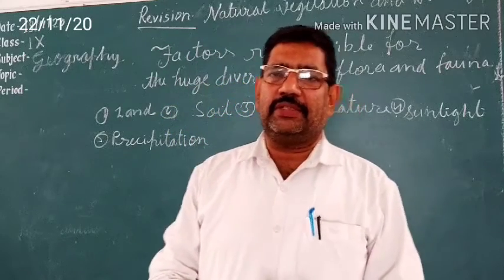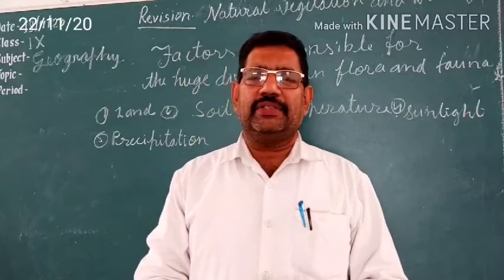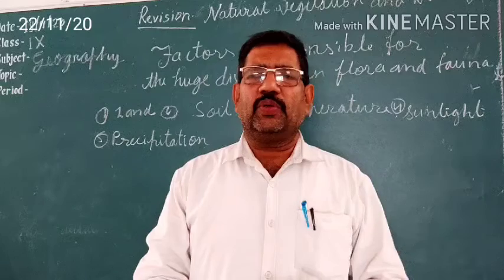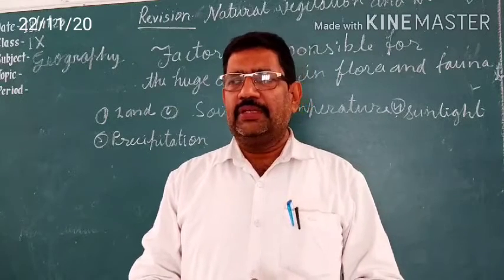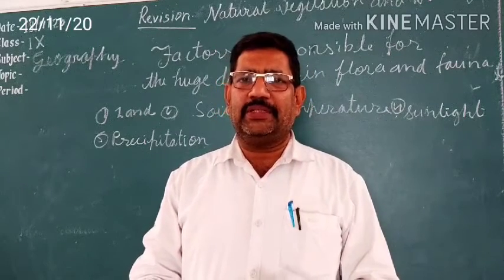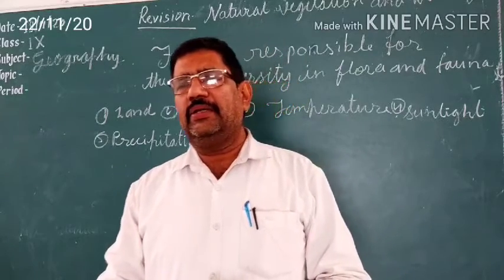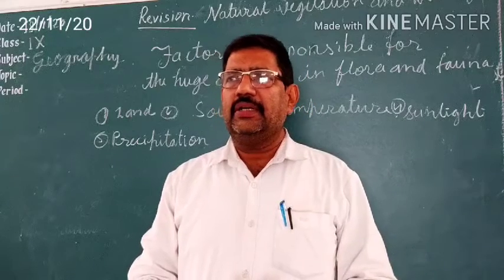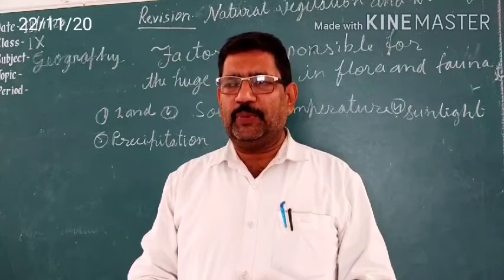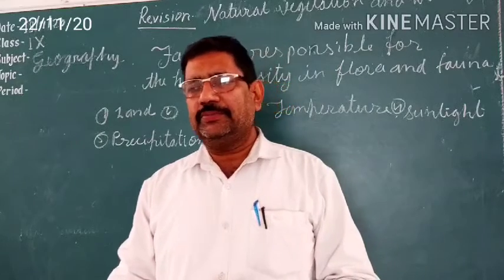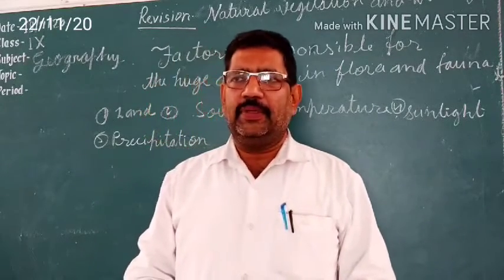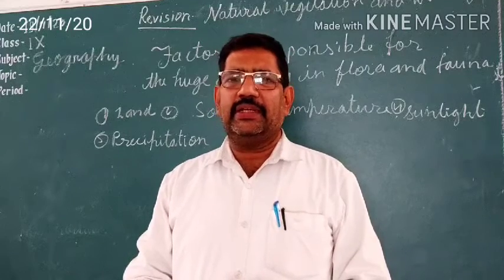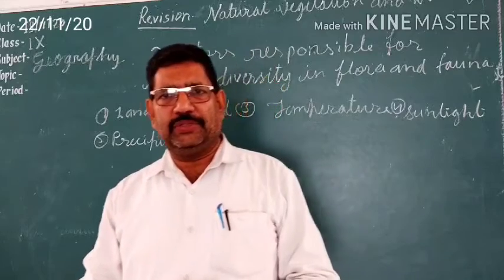What is natural vegetation? Natural vegetation is vegetation which grows on its own. There is no interference of human beings in it, and it remains as it is. We human beings do not utilize or cut them, and this is the area where we are unable to reach.